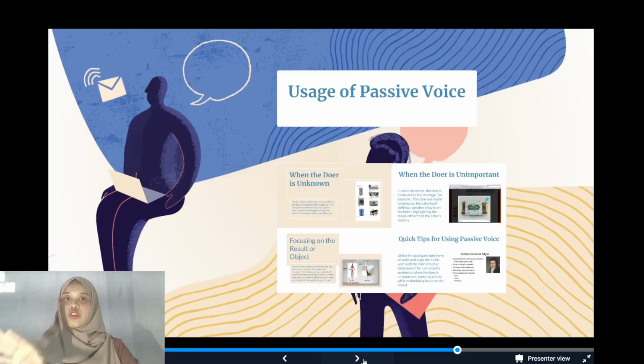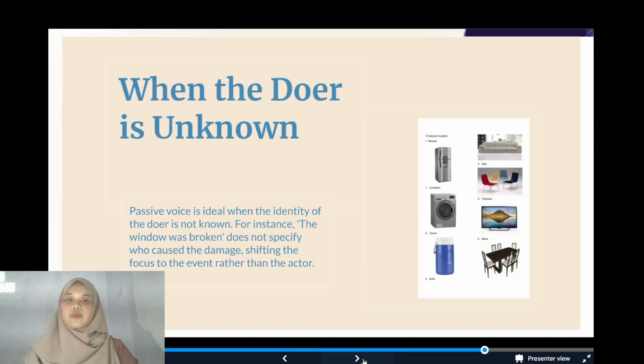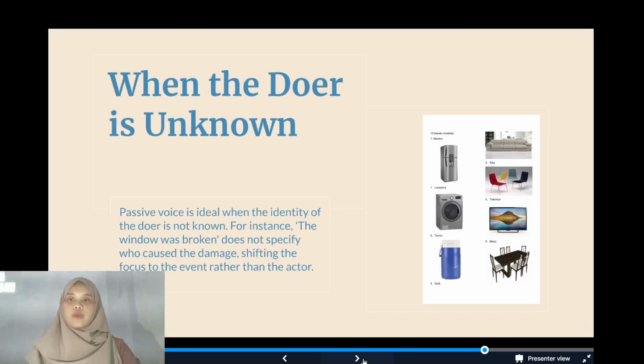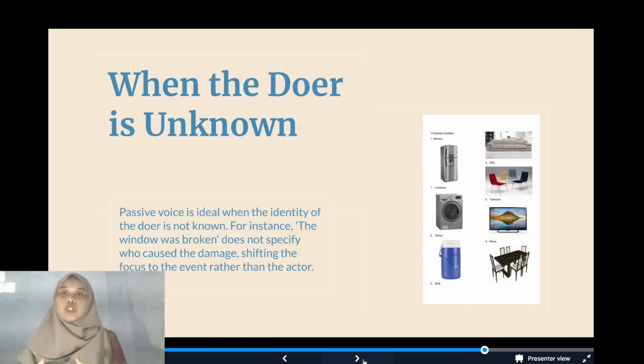So, usage of passive voice. When the doer is unknown, passive voice is ideal when the identity of the doer is not known. For instance, the window was broken. It does not specify who caused the damage, shifting the focus to the event rather than the actor. I mean like we don't know who the subject is.